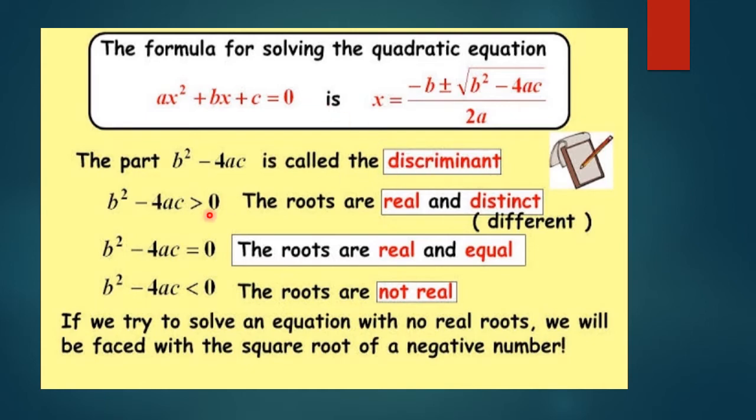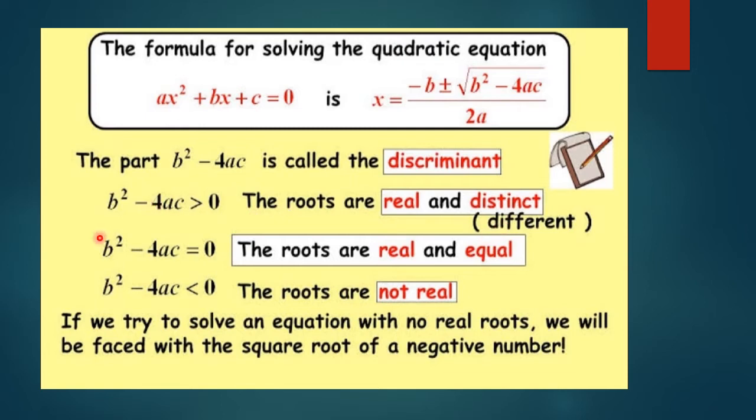Now if b square minus 4ac is positive, greater than 0, after putting the values of a, b, c and after calculation, if we get a positive number, then the roots of this quadratic equation will be real and distinct. Means two different roots we will get, and these roots will be real roots.